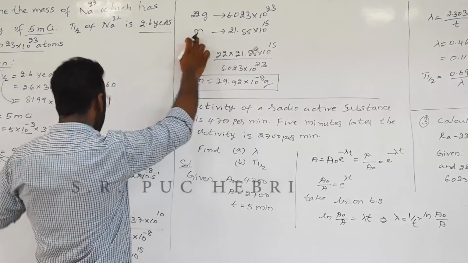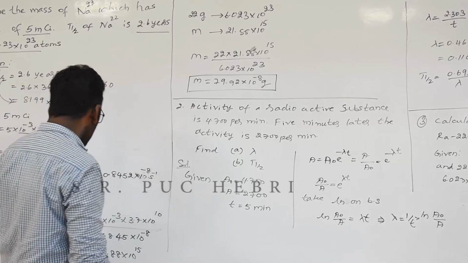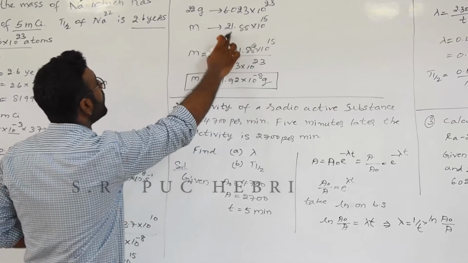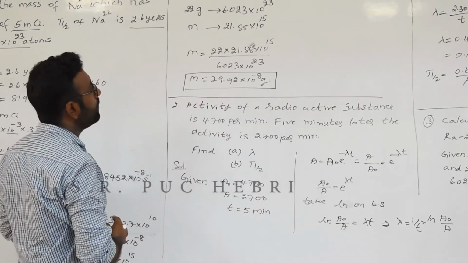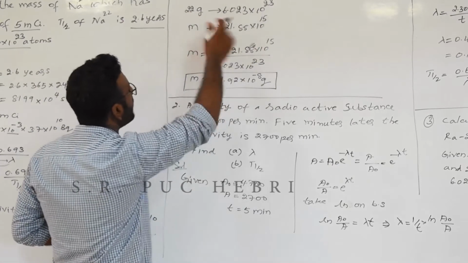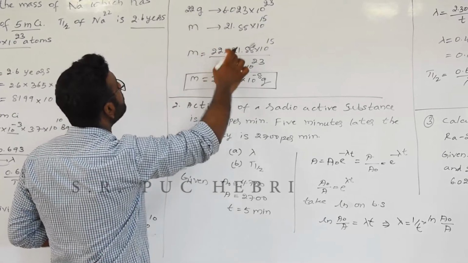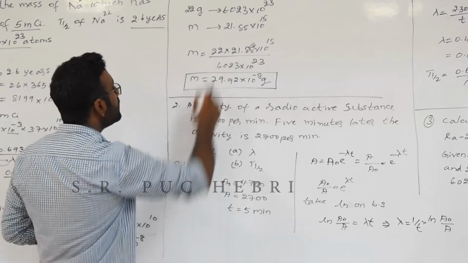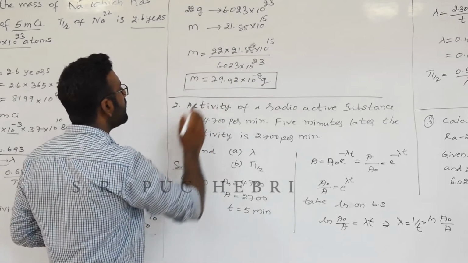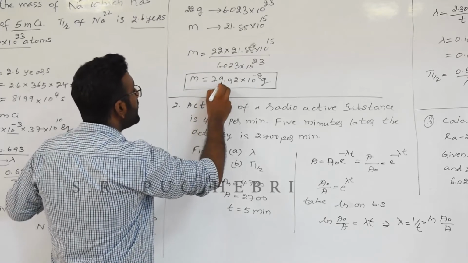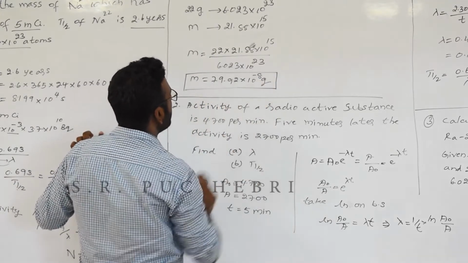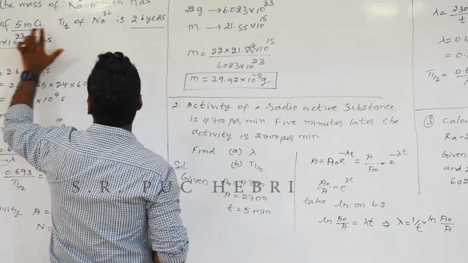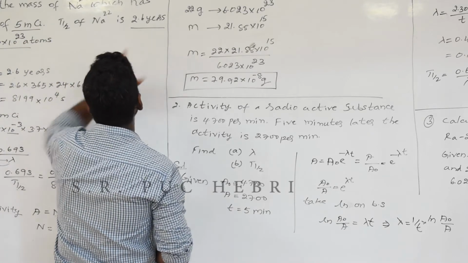right? Then in this mass, so how much mass we will have when you have number of particles 21.88 into 10 to the power 15. To find out this m, you can just cross multiply. So 22 into 21.88 into 10 to the power 15 divided by Avogadro number. While doing the calculation you will arrive at a value m is equal to 79.92 into 10 to the power 8 gram. So this is the mass of the sodium, which has activity 5 millicurie and a half-life 2.6 years.